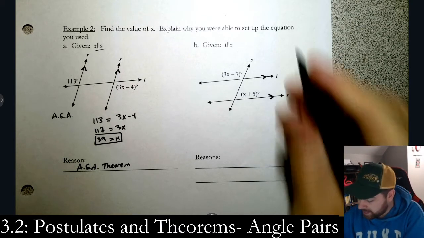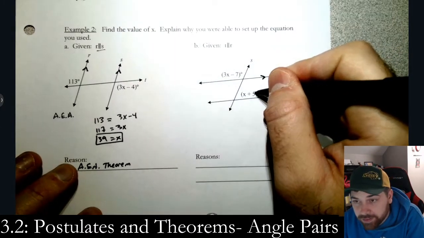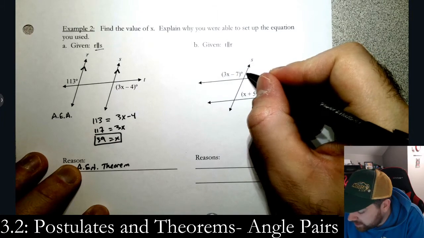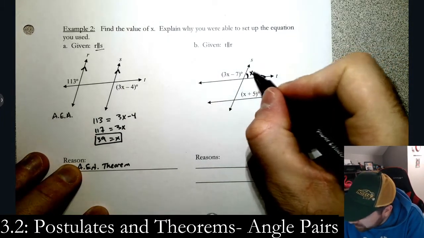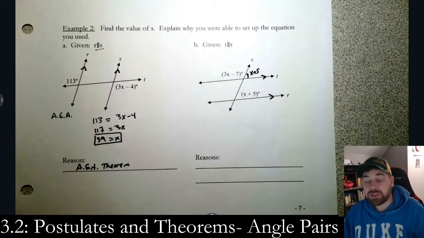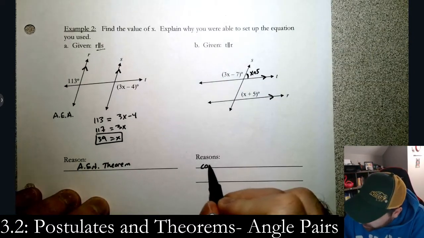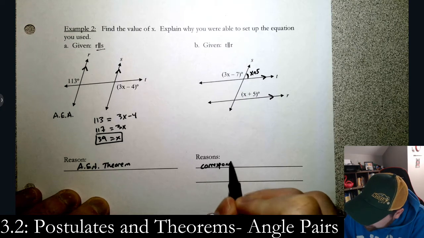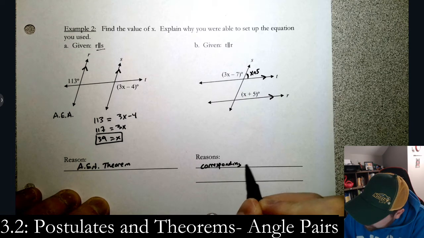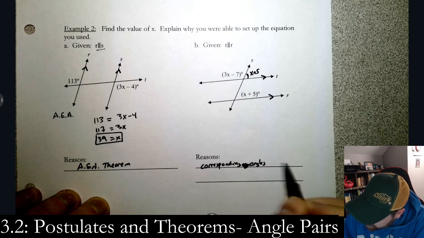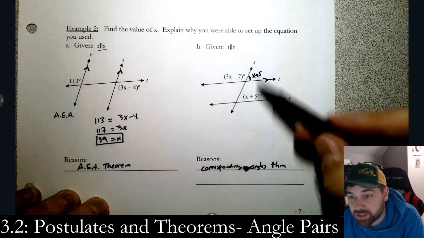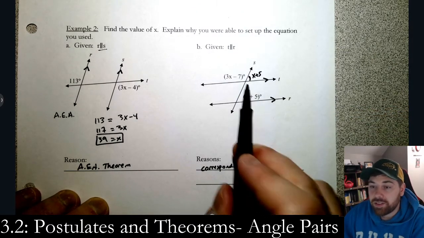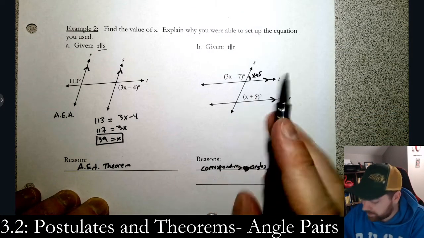What I would say is that I know that x plus 5 and whatever this angle is right here are the same. Those are corresponding angles. So I can put x plus 5 right here. I'm allowed to do that because of the corresponding angles theorem. If these two lines are parallel, then these two are the same. But now, these two are a linear pair.